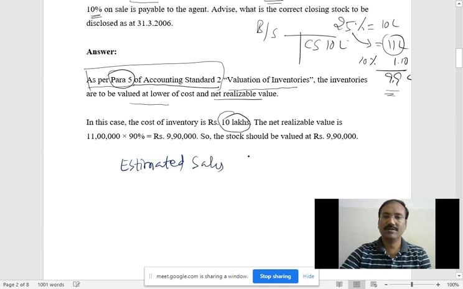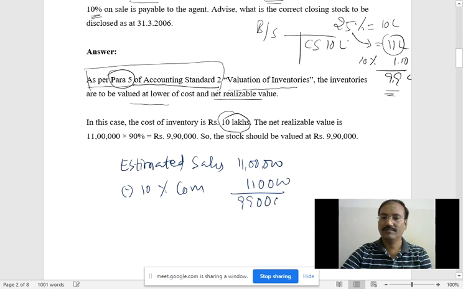Estimated sales they have given is 11 lakh rupees. Less, out of that 10% commission will go, that is 1,10,000 rupees. Balance how much? 9,90,000. This is the net realizable value.